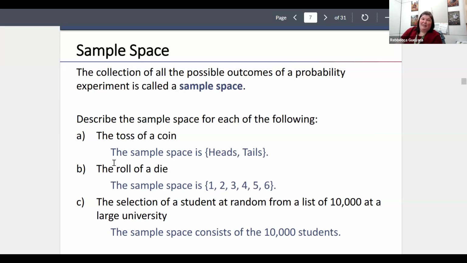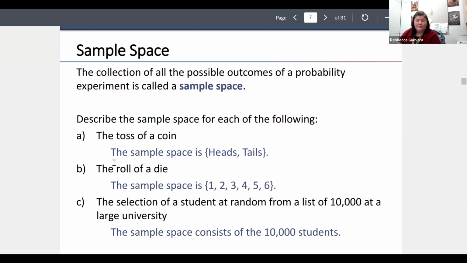So sample space, the collection of all possible outcomes of a probability experiment, is called your sample space. So in the last case, like the surgery, your sample space is either you survive the surgery or you don't survive the surgery. So a sample space can be something very simple like that. If I toss a coin, the sample space, all my possible outcomes, is I can flip a coin and it comes up tails or it comes up heads.